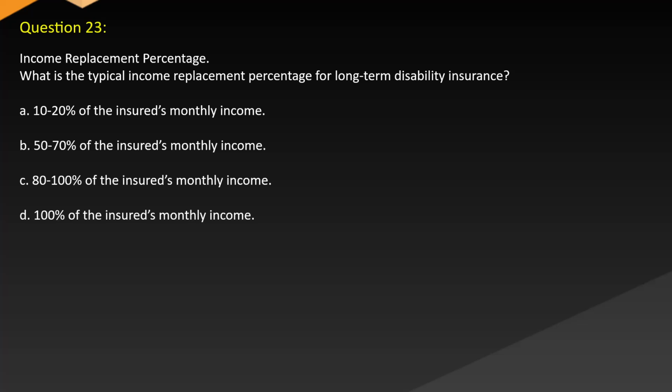Question 23. Income replacement percentage. What is the typical income replacement percentage for long-term disability insurance? A. 10-20% of the insured's monthly income. B. 50-70% of the insured's monthly income. C. 80-100% of the insured's monthly income. D. 100% of the insured's monthly income.